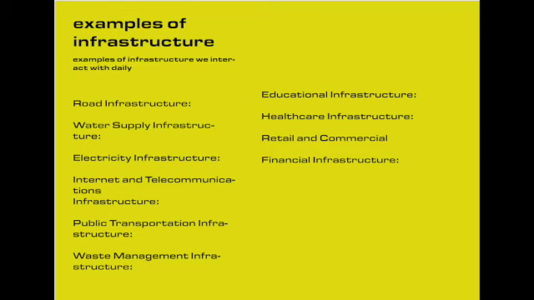Public transportation infrastructure. Many people use public transportation infrastructure, such as buses, trains, trams, or subway systems, to commute to work, school, or other destinations. Waste management infrastructure. We rely on waste management infrastructure for the collection, treatment, and disposal of waste generated from households, businesses, and industries. This includes waste collection systems, recycling facilities, and landfills.